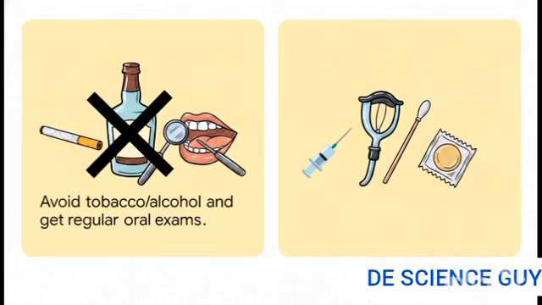Because early detection is so critical, prevention really is our greatest weapon here. For tongue cancer, prevention is largely behavioral, right? It's about avoiding tobacco and alcohol, treating any pre-malignant lesions as soon as they appear, and doing regular oral exams for high-risk individuals. For cervical cancer, prevention is much more systemic and medical. It's about administering the HPV vaccine, ensuring regular cervical screening, and practicing safe sex.